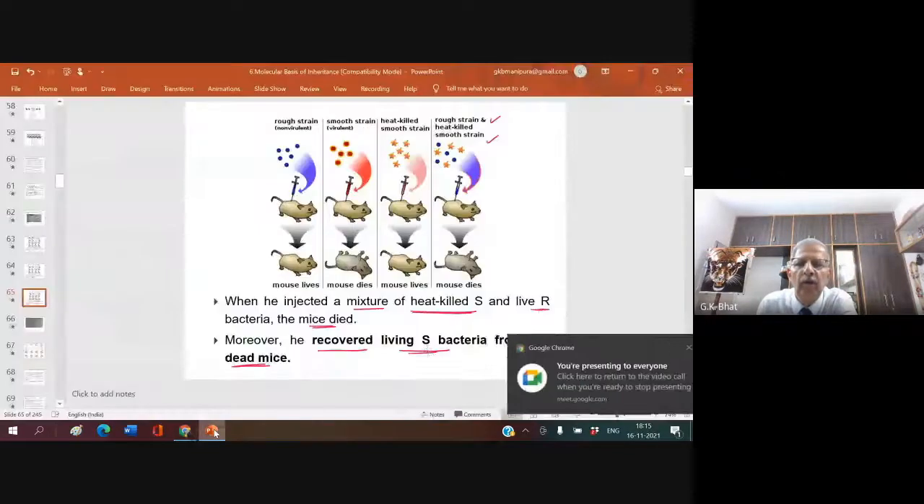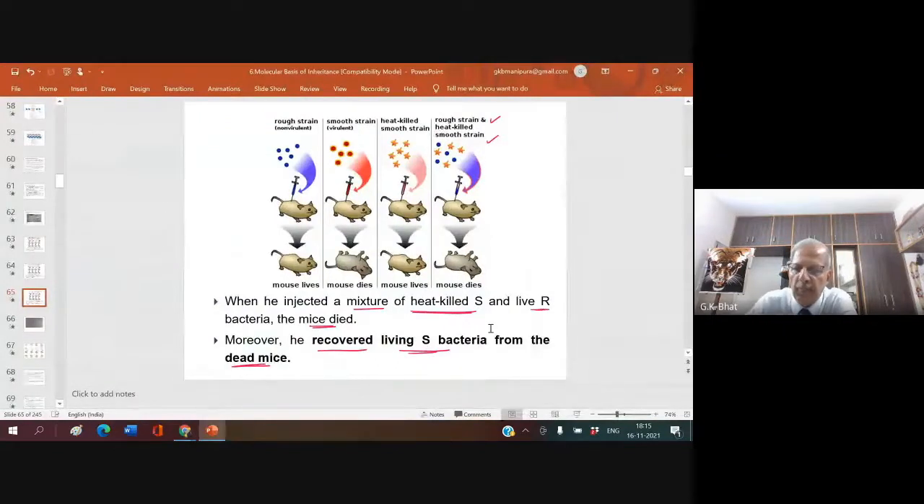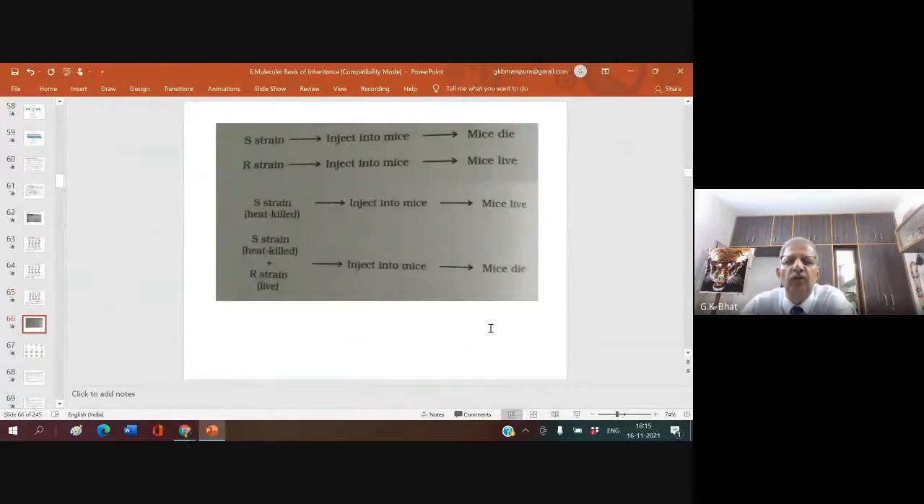Look here. This is what you have in your NCERT book. S strain, injected into mice: die. Rough strain, injected into mice: live. S strain, heat killed, injected into mice: live. And S strain heat killed plus R strain living, injected into mice: die.